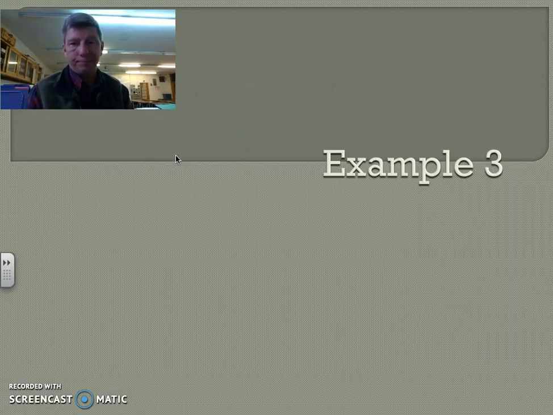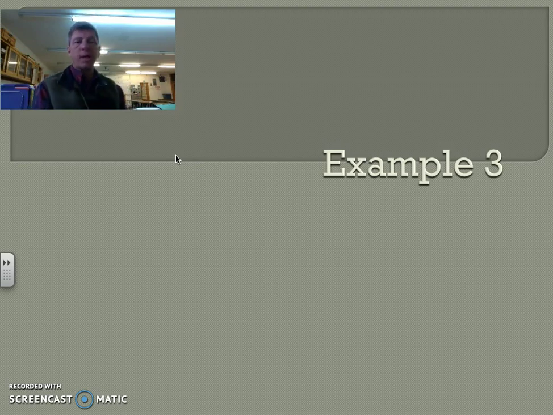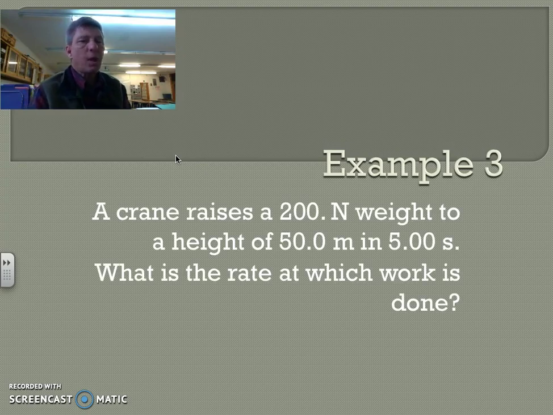This brings us to example number 3, which says a crane raises a 200 Newton weight to a height of 50 meters in 5 seconds. What is the rate at which work is done?